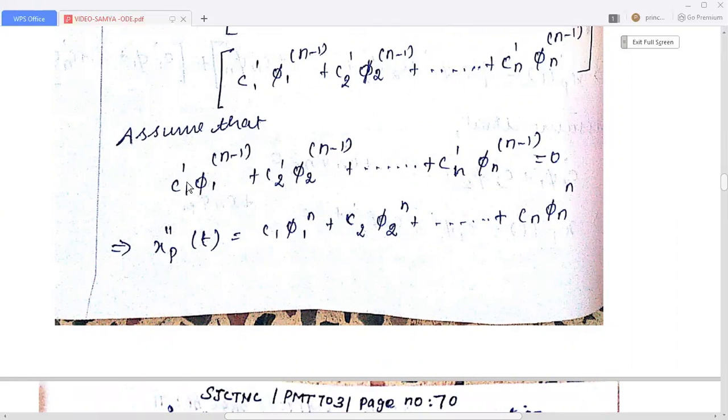Assume that C1 dash φ1 power n minus 1 plus C2 dash φ2 power n minus 1 plus etc. Cn dash φn power n minus 1 equal to 0. So this implies that the nth derivative of xp of t is equal to C1 φ1 power n plus C2 φ2 power n plus etc. Cn φn power n.